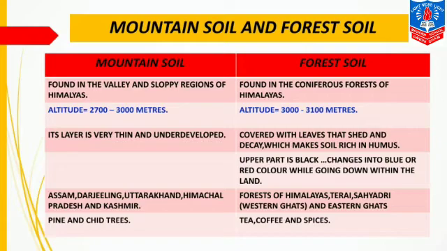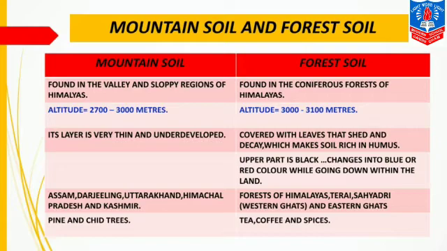Mountain soil is found at 2700 to 3000 meters. But forest soil's altitude is greater than mountain soil, 3000 to 3100 meters, because mountain soil is found in valley regions and slopy regions. That is why it has less altitude than forest soil.